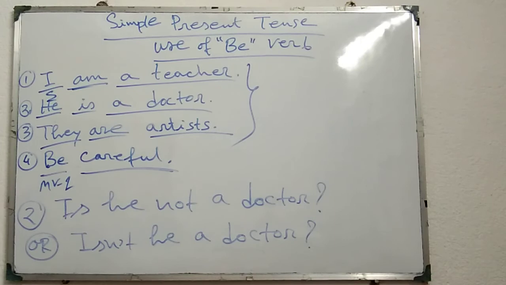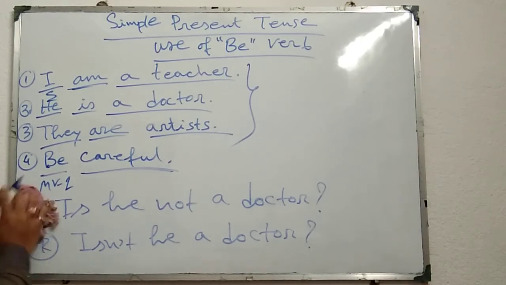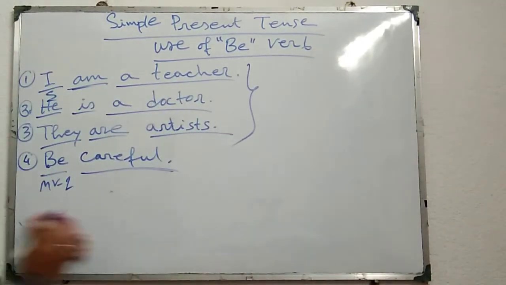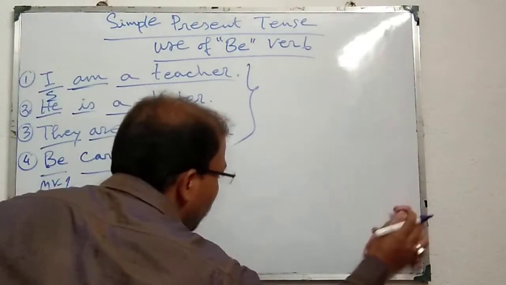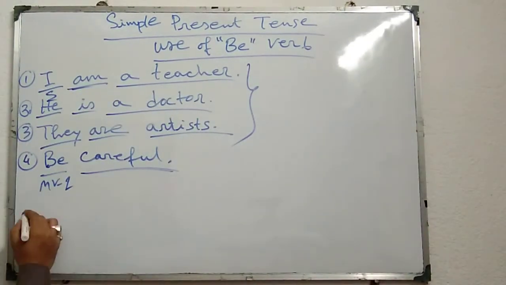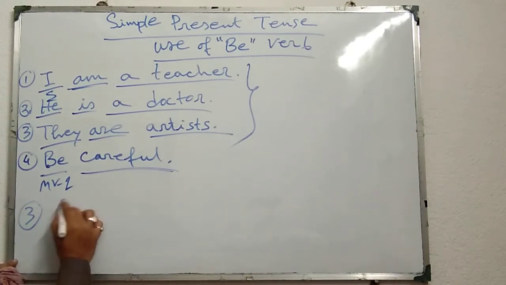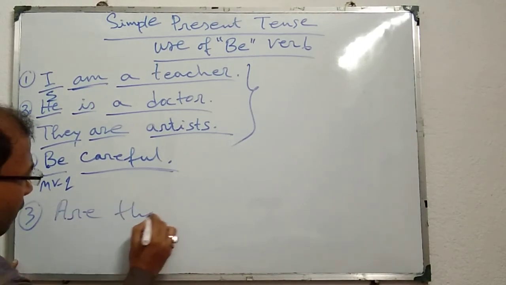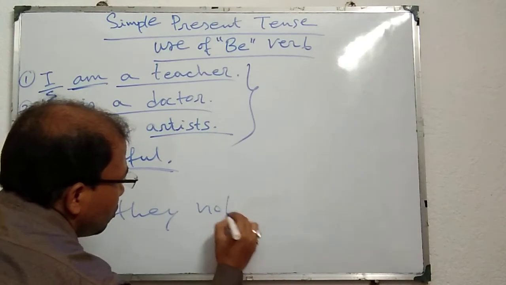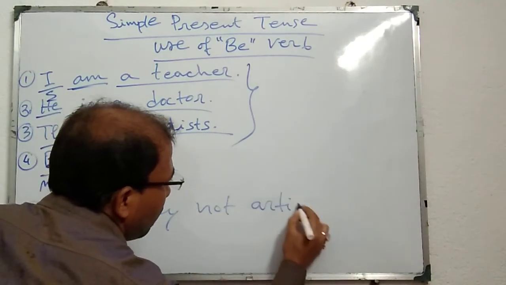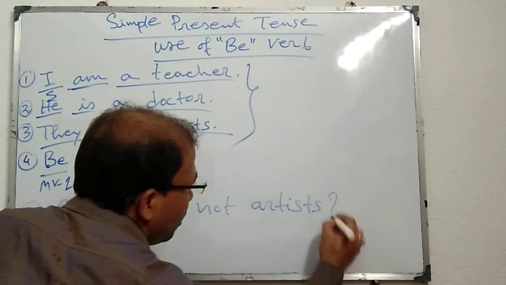Similarly, third one also, they are artists. If I want to make this sentence into interrogative negative, it will be like this: are they not artists?